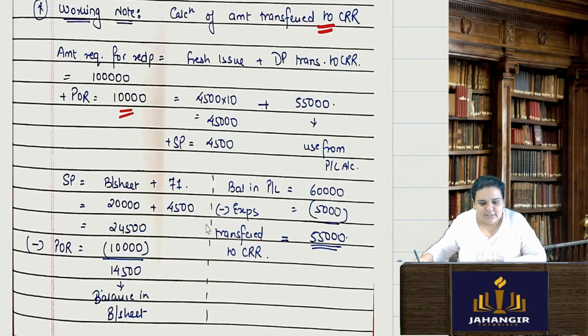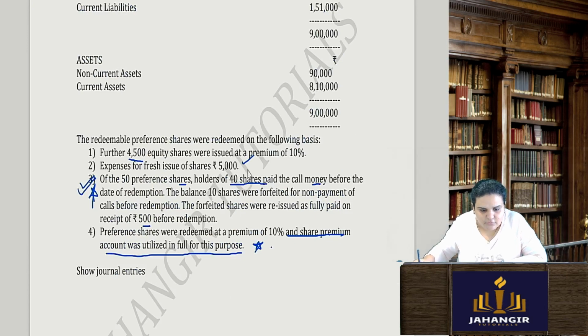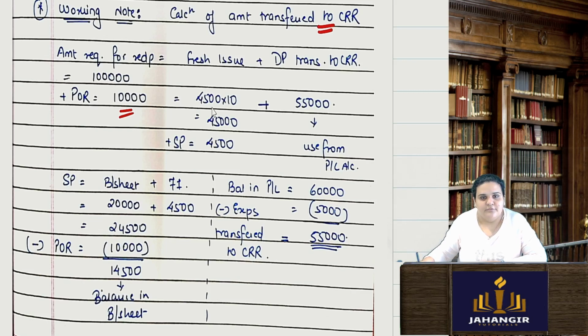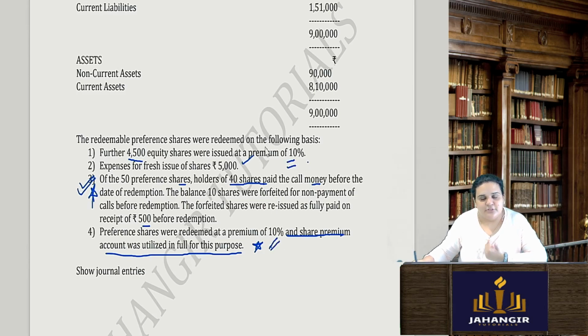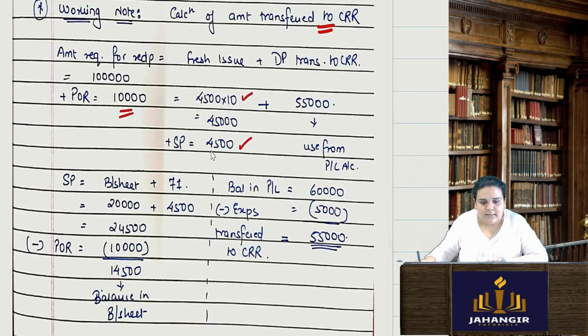Okay. Fresh issue they have already told me. Issue 4,500 shares of rupees 10 each. And securities premium I am also getting. It is at a premium of 10%. Redemption is at a premium of 10% and fresh issue is also at a premium of 10%. That means I'll get 4,500 in my securities premium account.